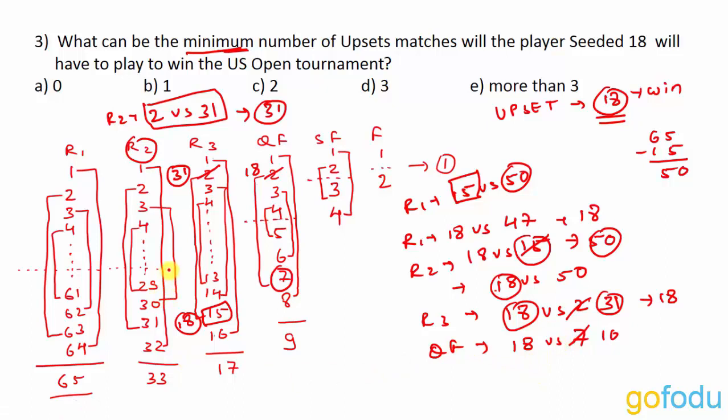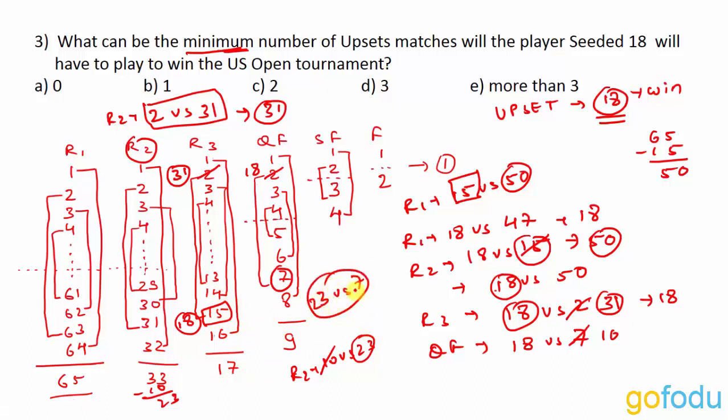But suppose in round 2, 10 was playing against 23. 33 was the sum, so 23. In round 2, let me write it down: 10 versus 23, 10 gets eliminated, 23 reaches round 3. And in round 3, 23 will be playing against 7, right?